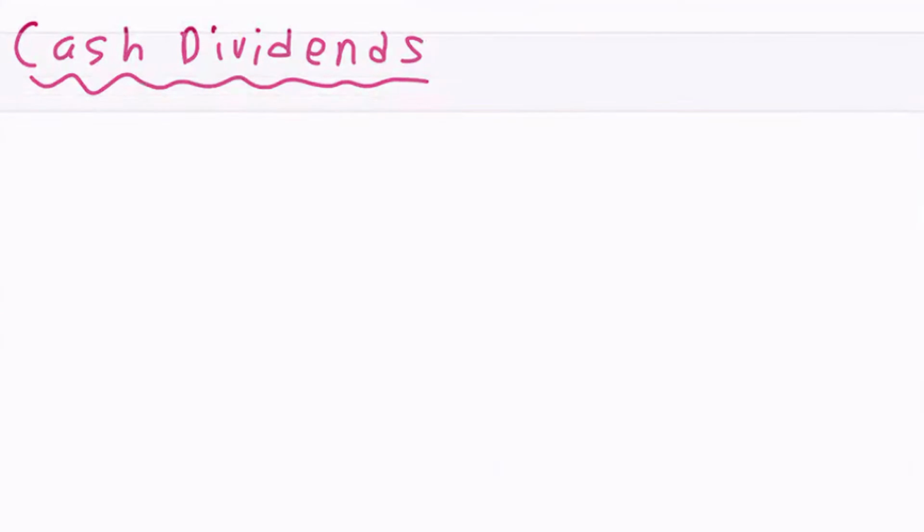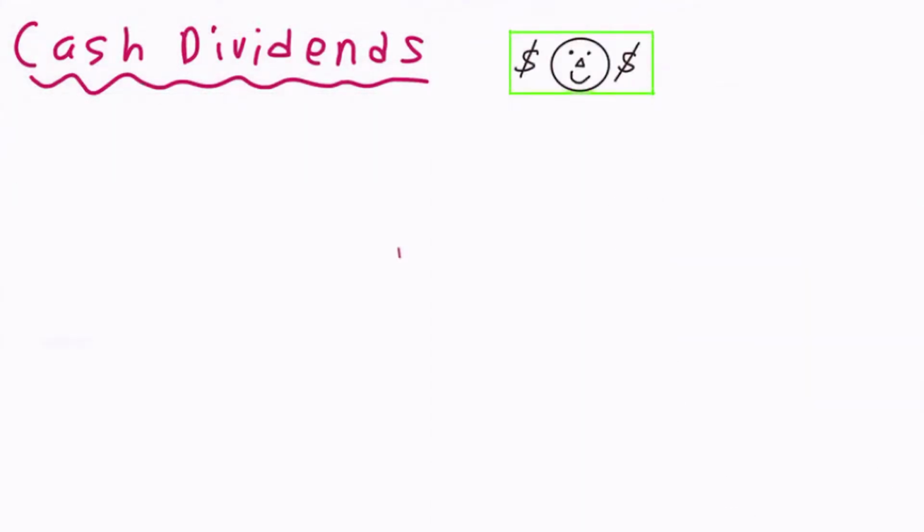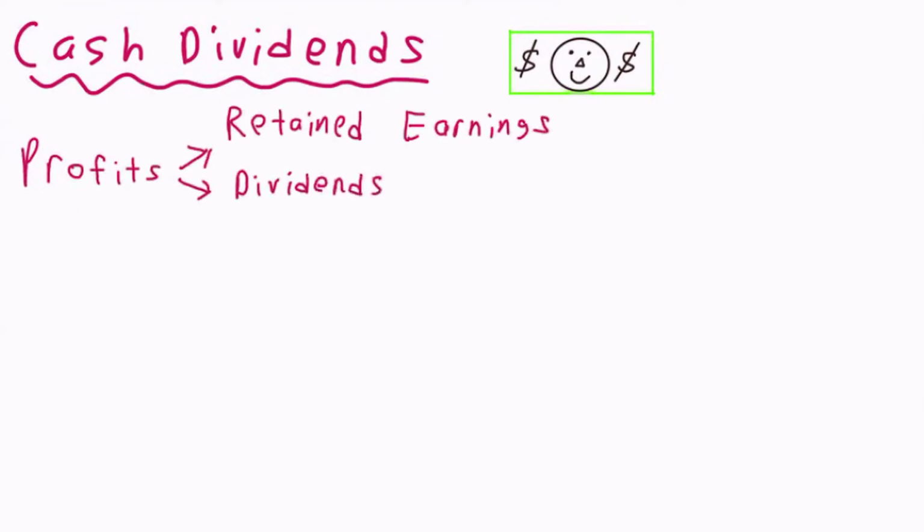Today we're going to be talking about cash and stock dividends. When a corporation makes a profit, there are two things they can do with the money. They can reinvest the money back into the company, which is called retained earnings, or they can make payments to the shareholders of the company in the form of dividends. The board of directors decides if a company will pay dividends. Some companies like Amazon have never paid a dividend.